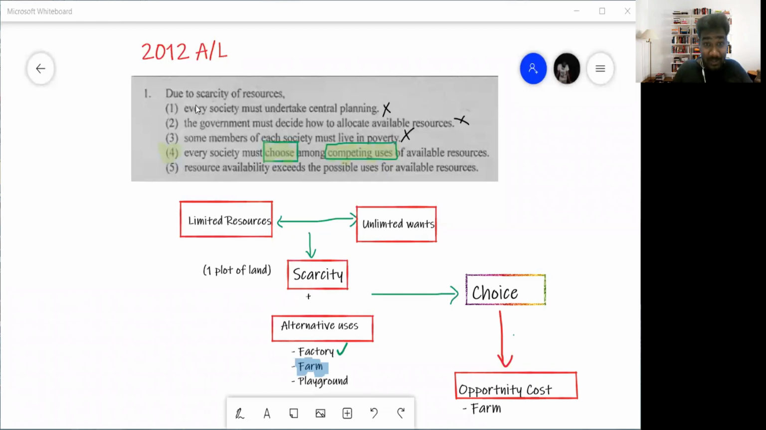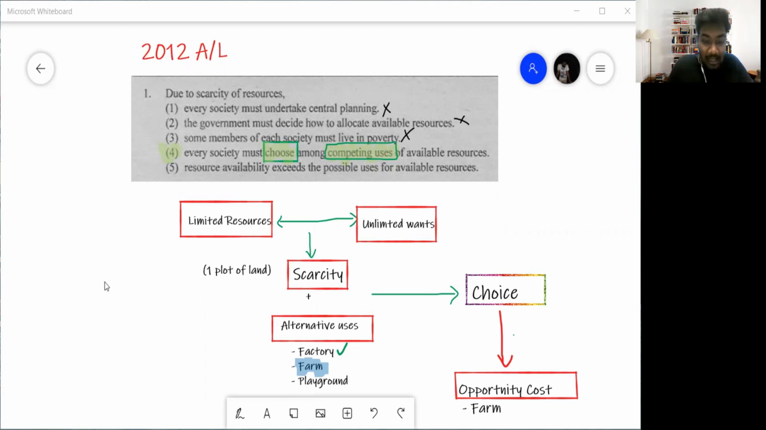So before I get into any of this scarcity or whatever, this is a very fundamental area in your paper, right? So I would like to take some time off to teach you this concept of what scarcity is and how all of these relate. Now, you all know scarcity, choice, alternative use, opportunity cost. You all know the concepts separately. But what I'm trying to do is put everything together and show you the relationship here.